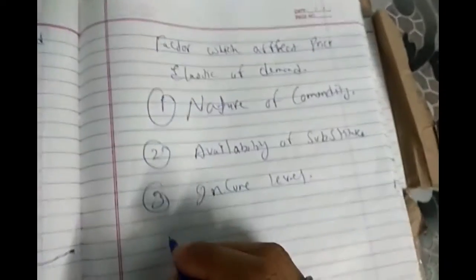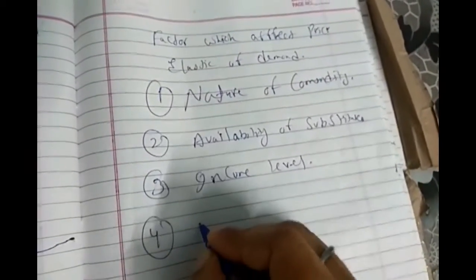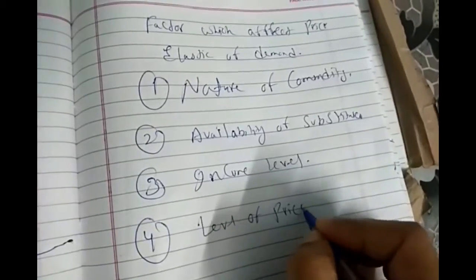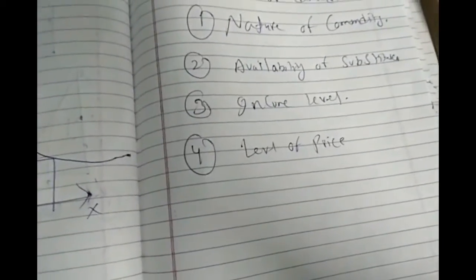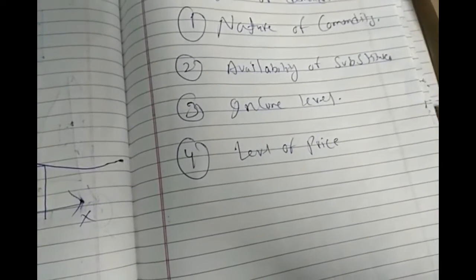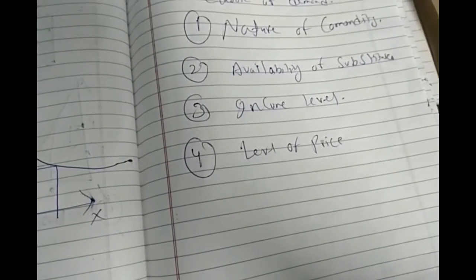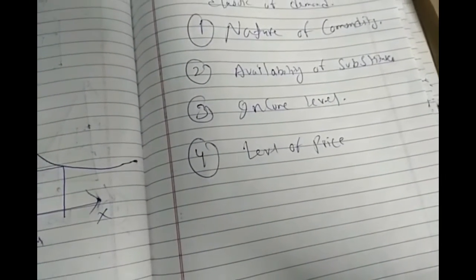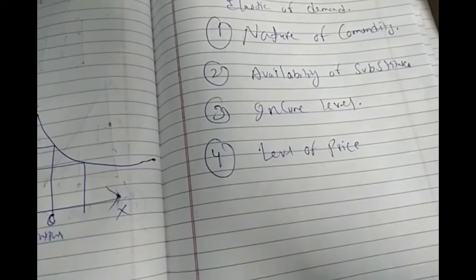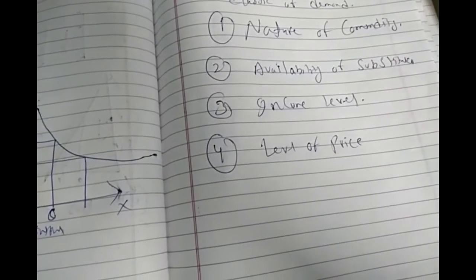Next is the level of price. Yes, that also matters for the elasticity of demand. Costly goods like laptop, LG TV, AC have high elasticity because a little bit of change in their price will affect their demand in a very large manner.